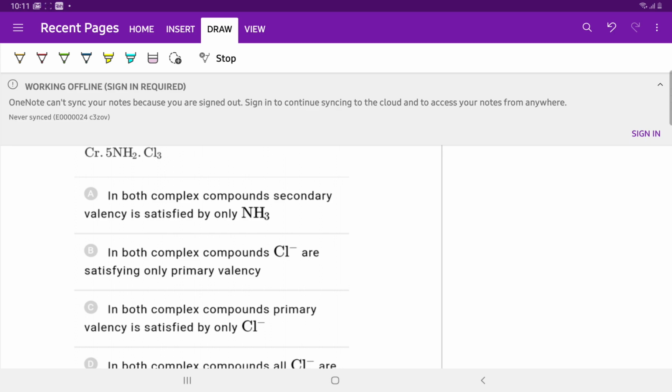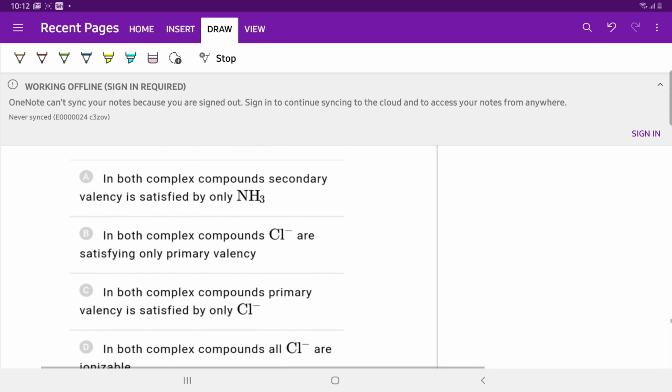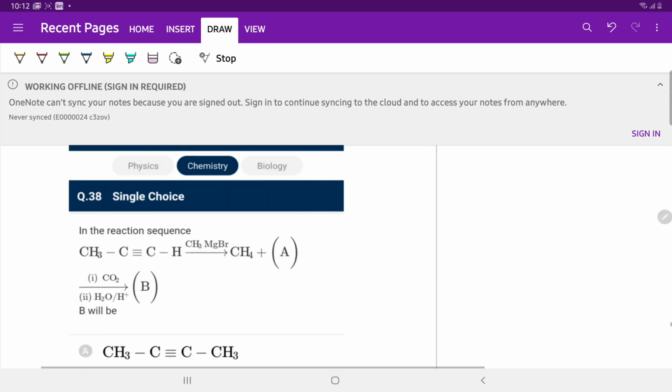Primary valency is satisfied by only Cl- ion. No, Cl- ion is also capable of secondary valency. In both complex compounds, primary valency is satisfied by only Cl-. Primary valency is ionizable and is satisfied by only anions. So option C is correct.